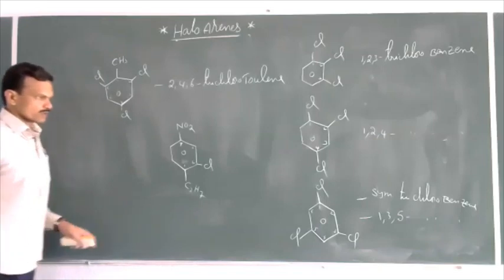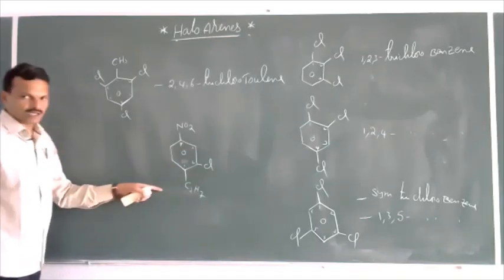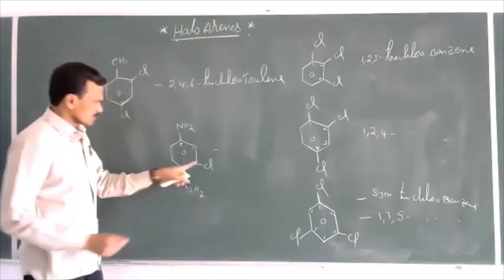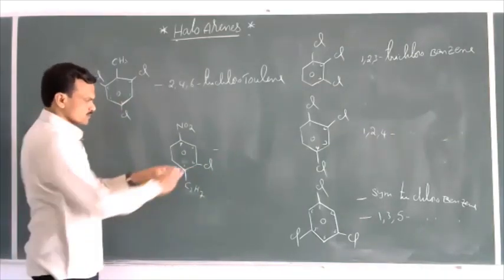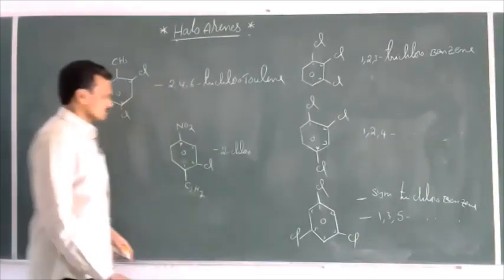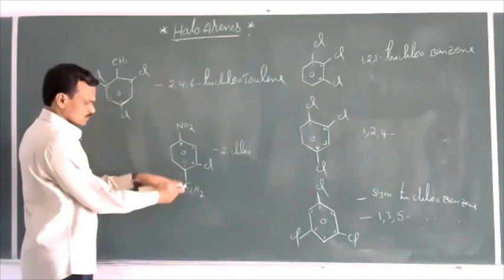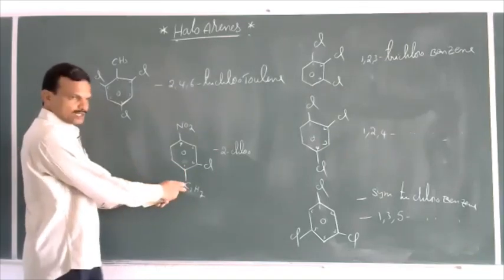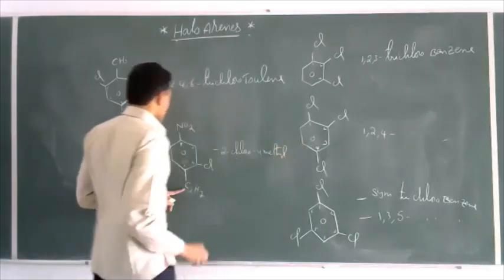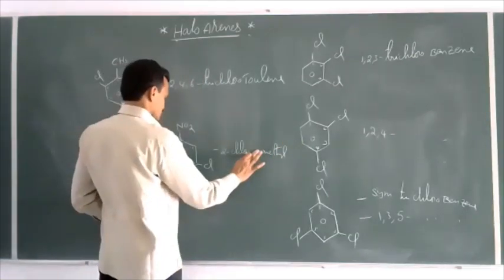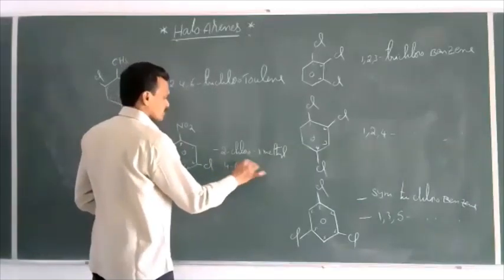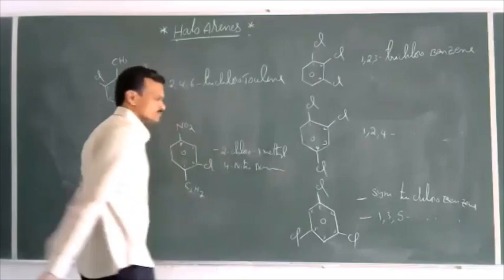Now, so we'll represent these in the alphabetical order. Then what we should represent here first? Chloro. So 2 chloro. Next, first position methyl is there. 2 chloro, 4 methyl, sorry, 1 methyl, 4 nitrobenzene.